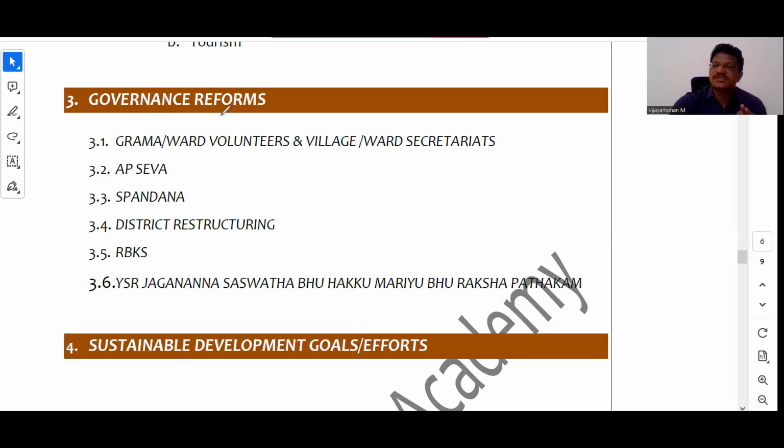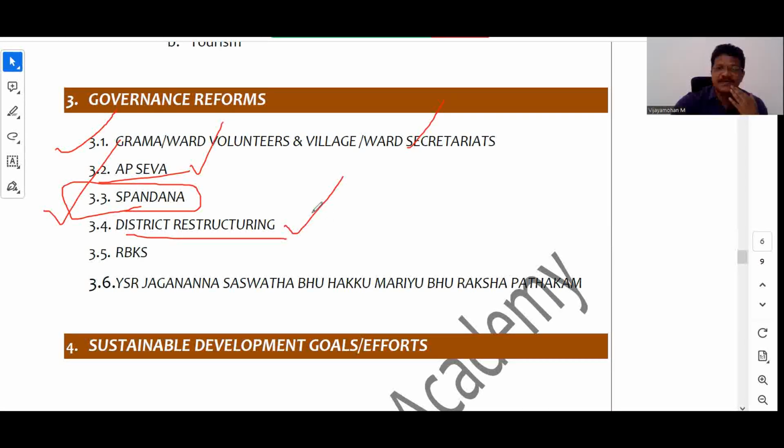సో ఈ గవర్నెన్స్ రిఫార్మ్స్ కి సంబంధించి మనం ఫోకస్ చేయాల్సిన ఏరియాస్ ఏంటంటే గ్రామ ఆర్ వార్డ్ వాలంటీర్స్ ఆర్ విలేజ్ వార్డ్ సెక్రటేరియట్స్ అండ్ ఏపీ సేవా స్పందన ప్రోగ్రామ్ which is a grievance redressal program, district restructuring when it was announced, what is the new number of districts, right? And what are the municipal corporations as of now, and what are the revenue divisions in the AP, right? What is the number of municipalities, right?